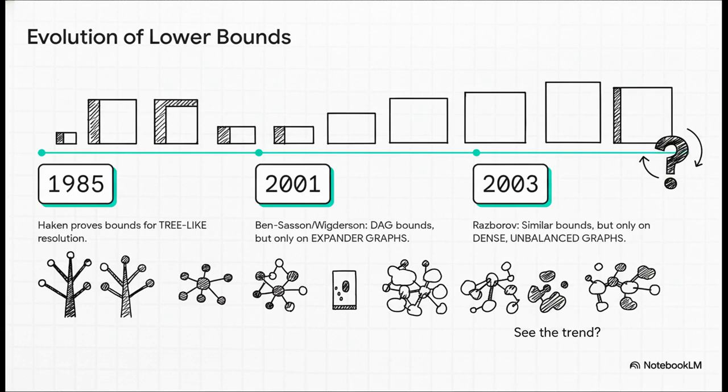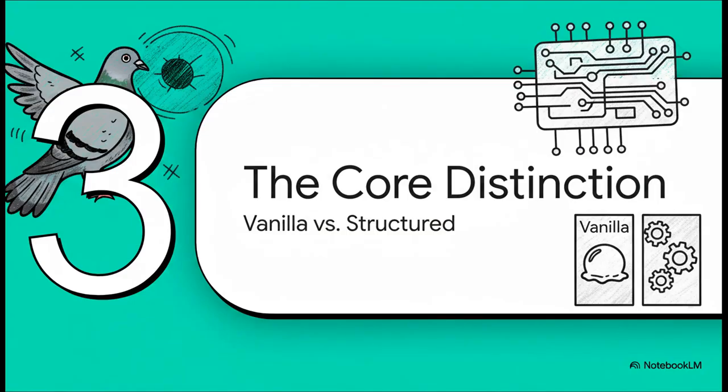Do you see the trend here? As the proof systems in the theory get more powerful, the problems they can prove things about get more and more exotic. And all of this brings us to what is maybe the single most important concept to get your head around this whole fallacy. We have to draw a really sharp line in the sand between two very different kinds of problems: what we can call the vanilla pigeonhole principle and the structured pigeonhole principle. They are not the same beast at all.